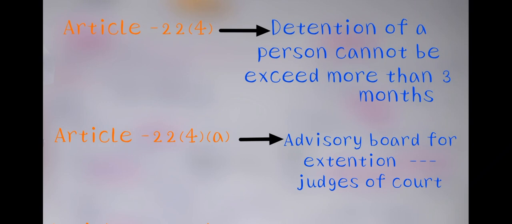Coming to the articles on preventive detention, Article 22 Clause 4 talks about detention of a person not exceeding three months. Detention of a person cannot exceed more than 3 months. This is Article 22 Clause 4.